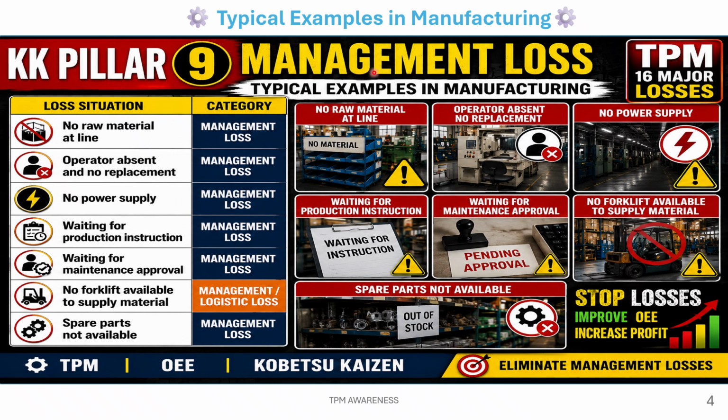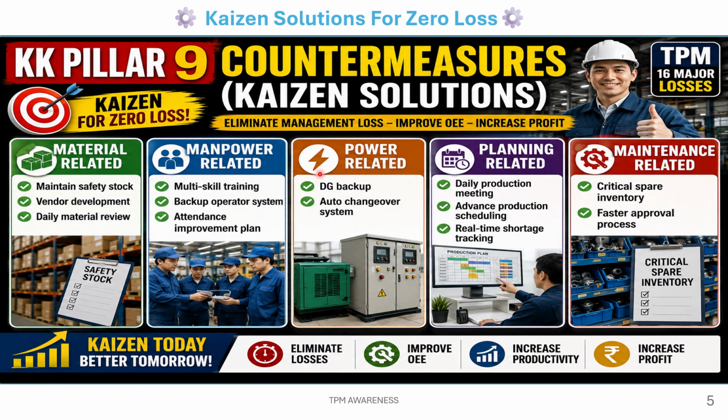These are the typical examples of management loss. Typical example like no raw material, operator absent, no replacement, no power supply, waiting for production instruction, waiting for maintenance approval, waiting for forklift, and we are not able to supply the material. So stop losses, improve OE and increase the profit. Kaizen solution for zero losses. This is the Kaizen solution.